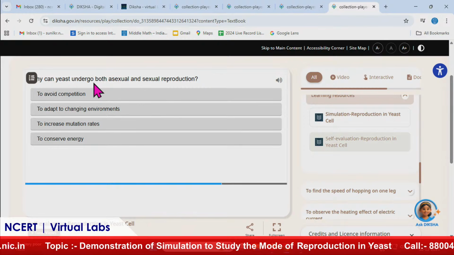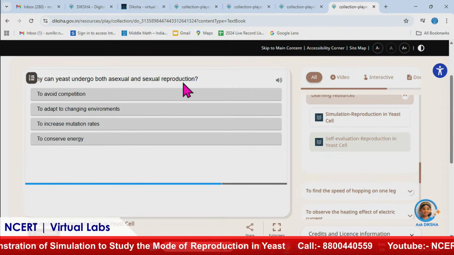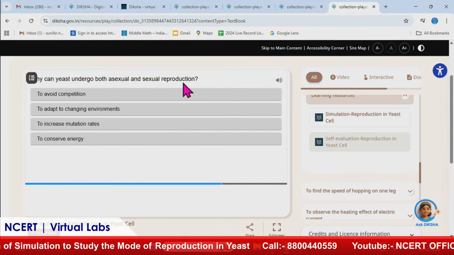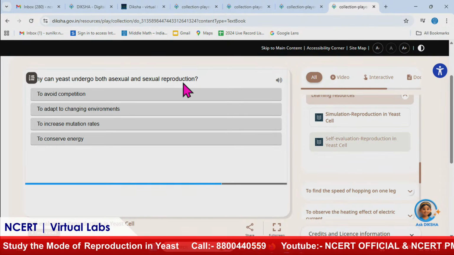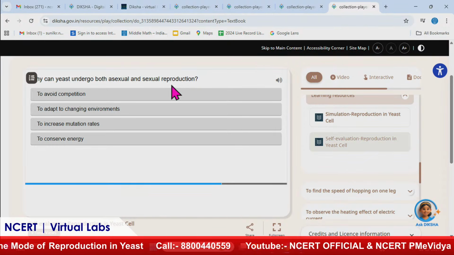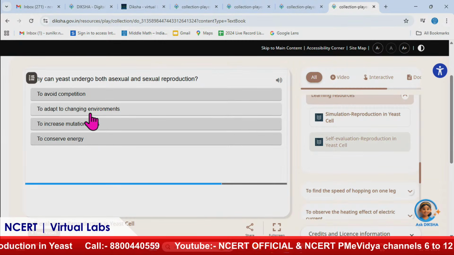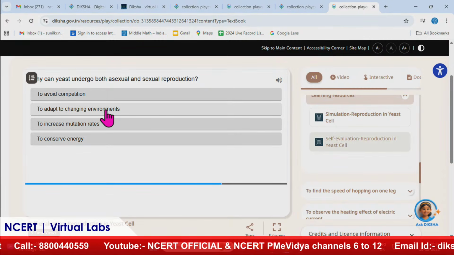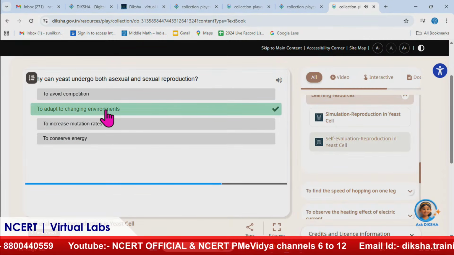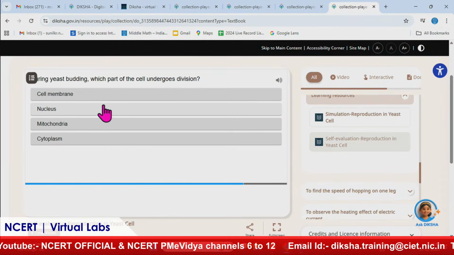Why can yeast undergo both asexual and sexual reproduction? Now this is something different that you have not studied via simulation. We have seen budding, which is asexual mode of reproduction, but it also reproduces by sexual reproduction. So what's the reason? There are 4 options: to avoid competition, to adapt to changing environment, to increase mutation rate, to conserve energy. To adapt to changing environment is the right answer. When the environment is changing, it switches to sexual reproduction.